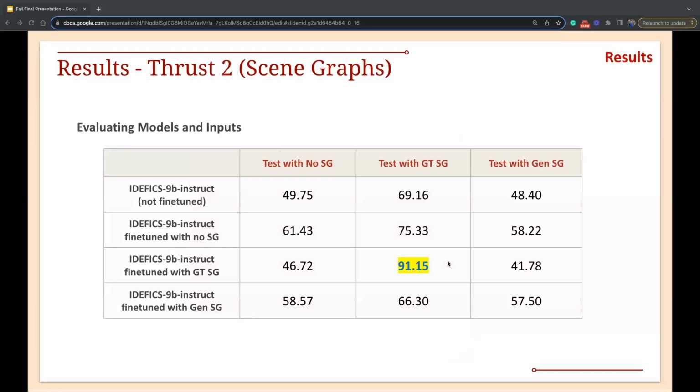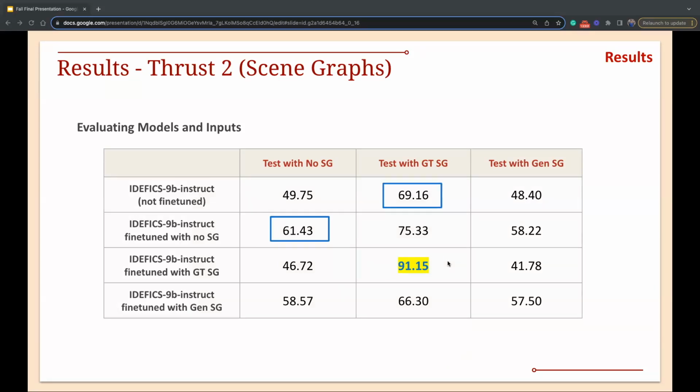This summarizes the results of the models fine-tuned with different scene graphs when tested with prompts that contain different scene graphs. So the first thing is, on the un-fine-tuned model, adding the ground truth scene graph improves accuracy significantly. It's almost 20%. And the upper bound of the performance is achieved when we train with the ground truth scene graph and also test with the same ground truth scene graph. This is 91%, and it's even 15% greater than the fine-tuning in the previous row.